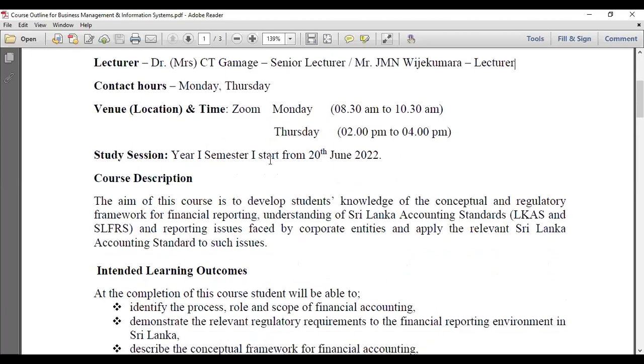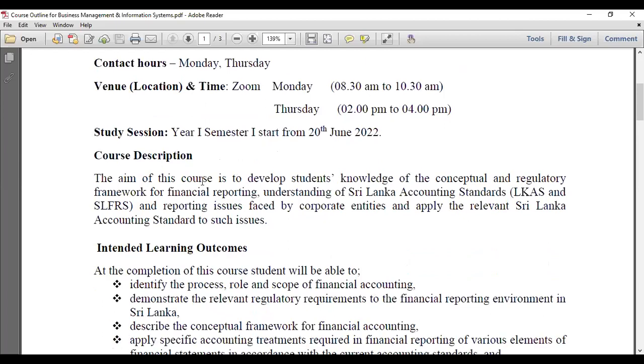Now the course descriptions, you can see here the financial accounting course description, right? Basically, the aim of this course is to develop students' knowledge of the conceptual and regulatory framework for financial reporting. The financial accounting subject deals with the conceptual and regulatory framework.